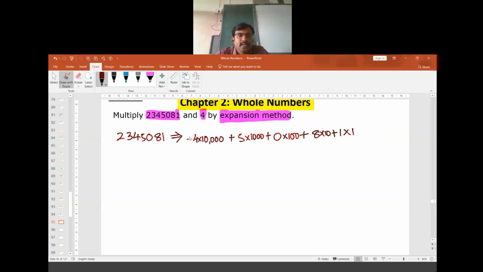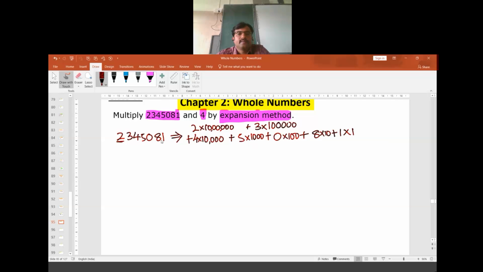Then there's a continuation, plus 3 multiplied to 1 lakh plus 2 multiplied to 10 lakh. So here this 2 is in the 10 lakh place.